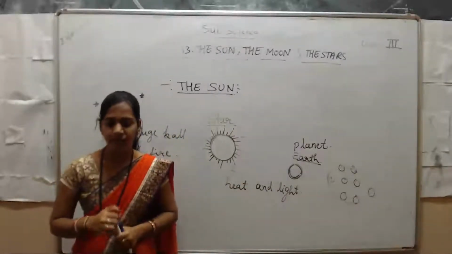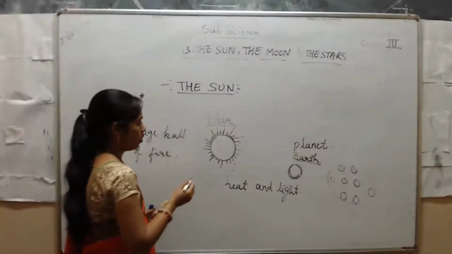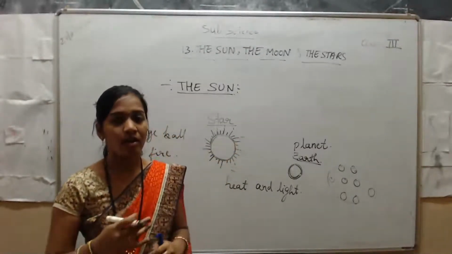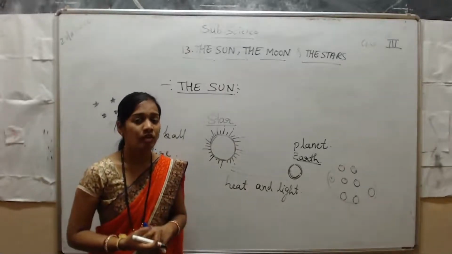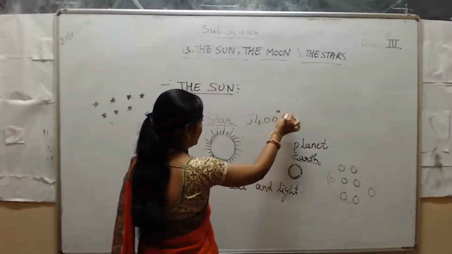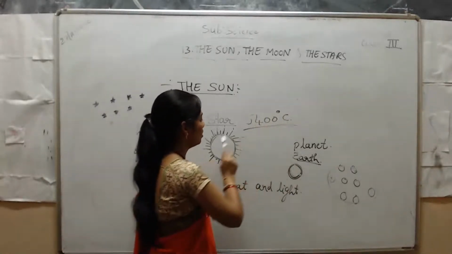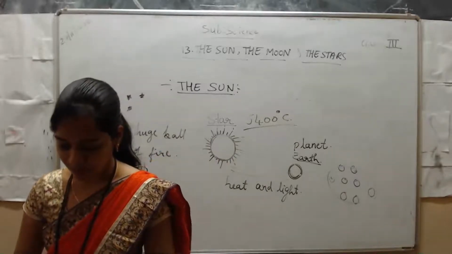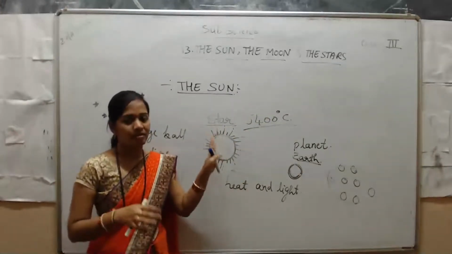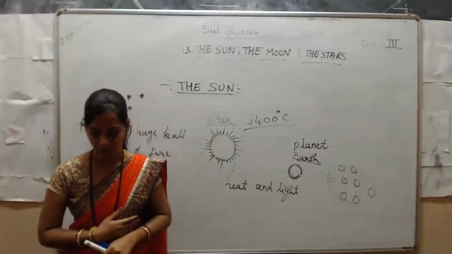The temperature of the sun's surface is about 5400 degrees Celsius. So the sun is a huge ball of fire. If fire is there, its temperature is also there. How much? It is given as 5400 degrees Celsius. This is the temperature of the sun's surface. It is only the surface temperature. Inside the sun the temperature is much more than that.